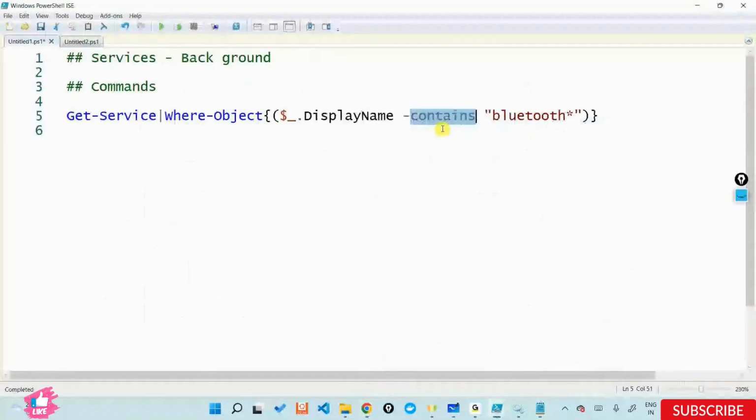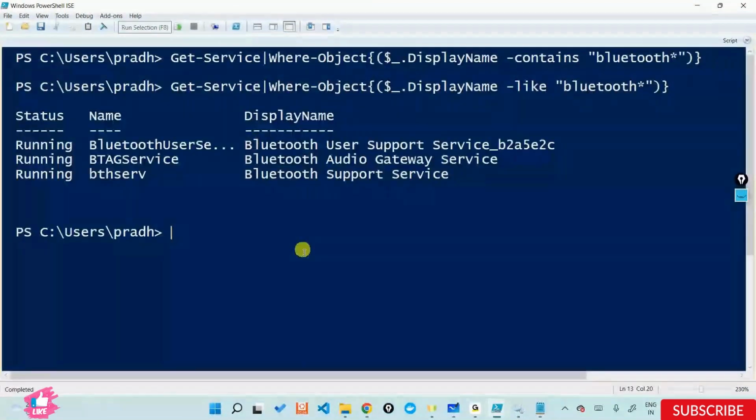So if I do a contains here, it doesn't do the substring. The reason being, like or match can help you achieve the condition that you are looking for. Contains doesn't consider substrings. It will only look for a main string, so it acts more like an equal to.